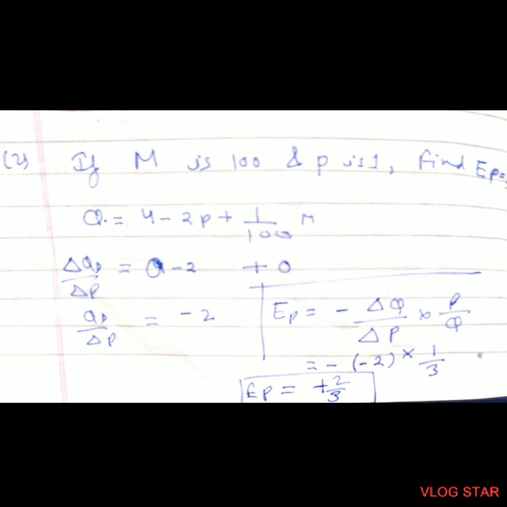Now the second part of the same question. It says, if M is 100, P is 1, find price elasticity. Now since we have to find price elasticity, the derivative will be in respect to price. 4's derivative will be 0. 2p's derivative would be 2 multiplied by 1, that is 2, plus 1 upon 100. M is a constant, so we'll put 0 in place of that. So the answer is minus 2. Now we'll use the formula price elasticity is equal to minus change in Q upon change in P multiplied by P upon Q. We'll insert the values and we'll get the answer 2 upon 3.